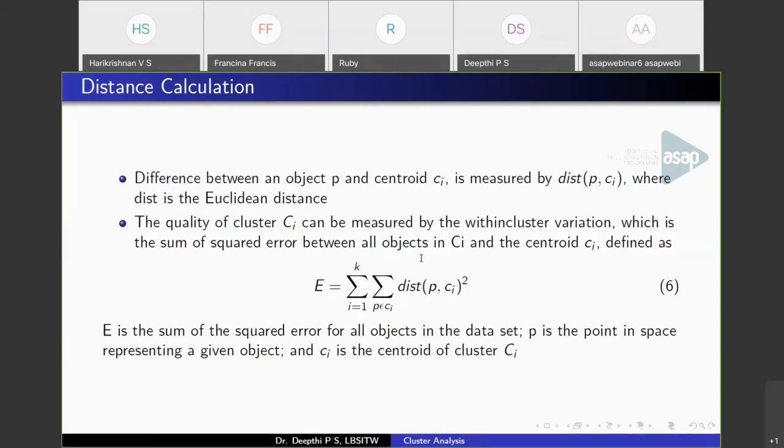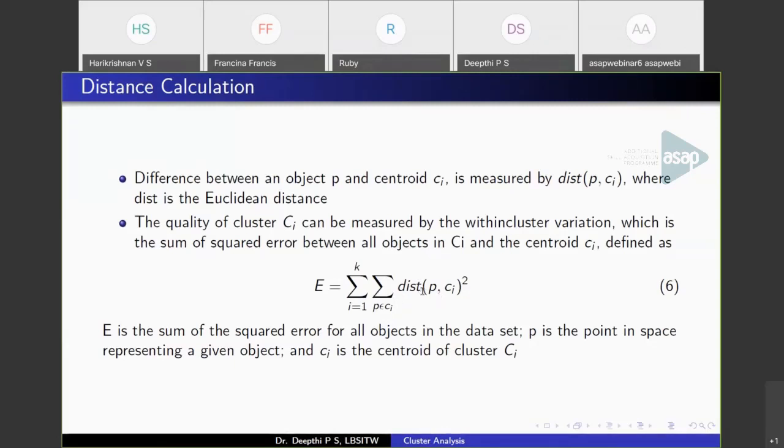So this means that the points belonging to a cluster should be similar to each other. That is, they should be close to the centroid or the center point. So when you calculate the distance of each point to the center, the value should be minimum, and when you add them up, the whole value should be minimized. So this is what within cluster variation means. Take each point, find the distance between the points and the centroid, and add them together. That will give the sum of squared error, or the within cluster variation. So this is used to measure the quality of a cluster.